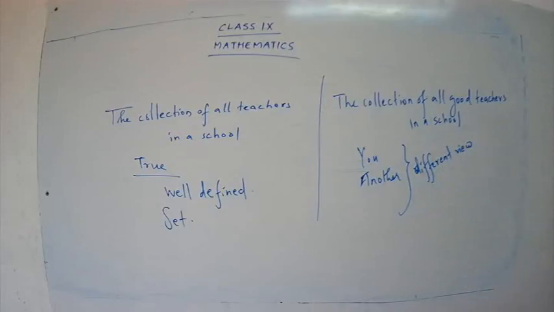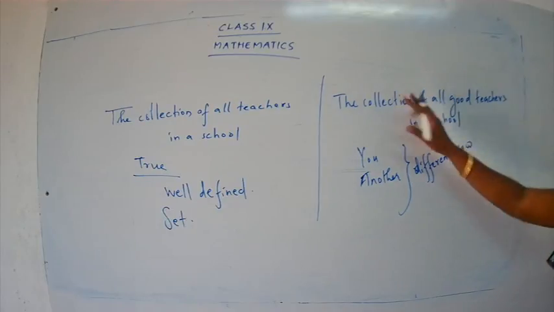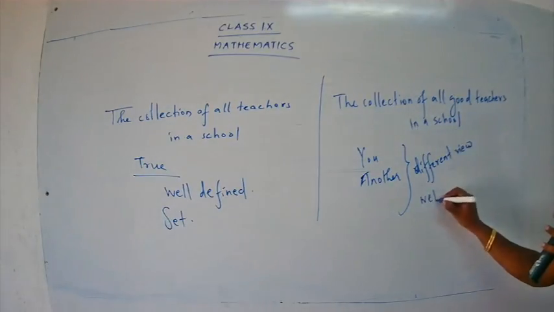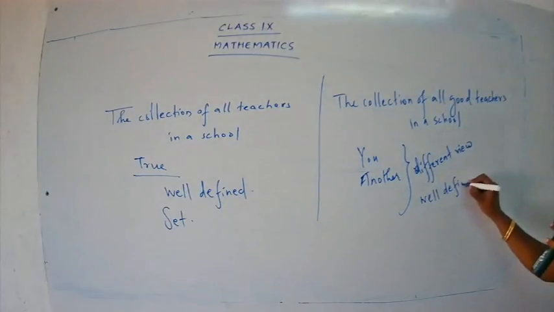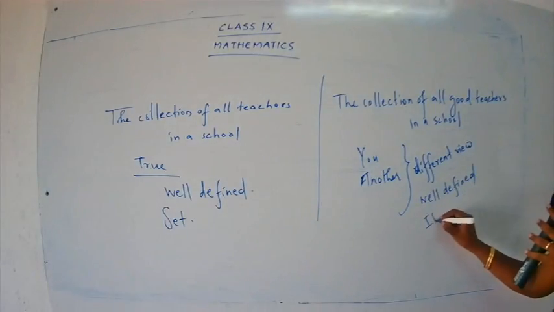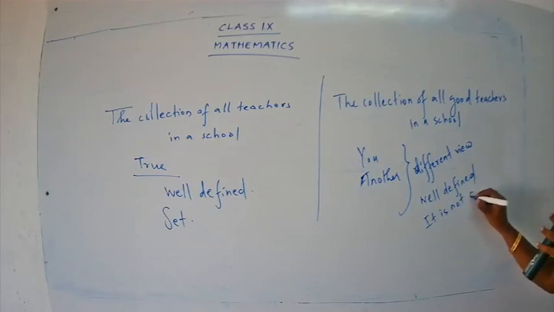As I told you, you may like an English teacher, or you may like a maths teacher, or you may like a Hindi teacher. So for everyone, the opinion is different. So we have to say this is not a well-defined statement. Therefore, it is not a set.